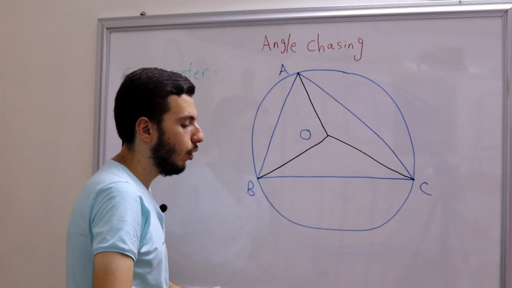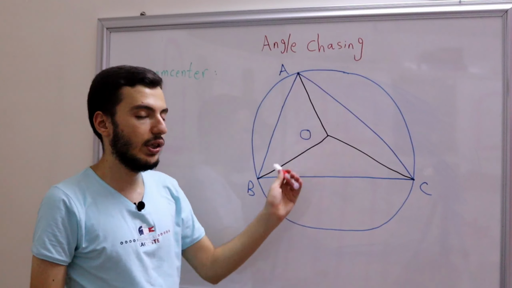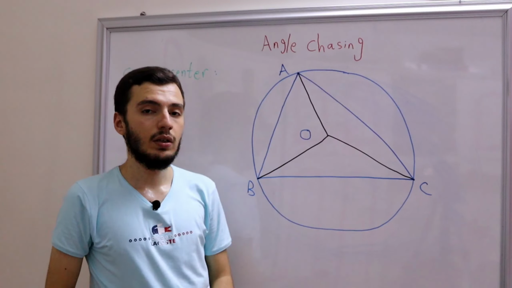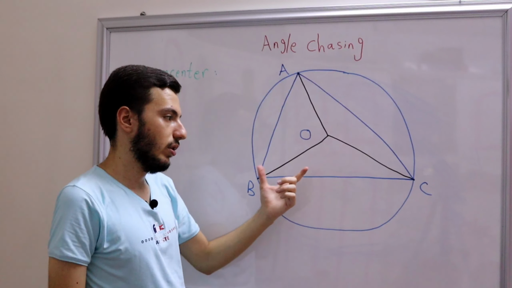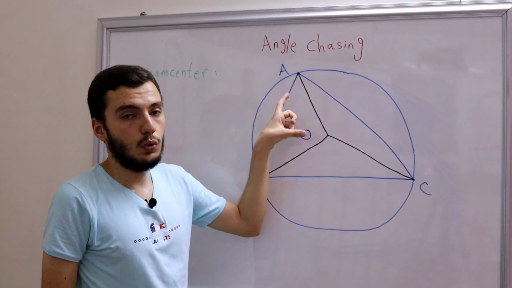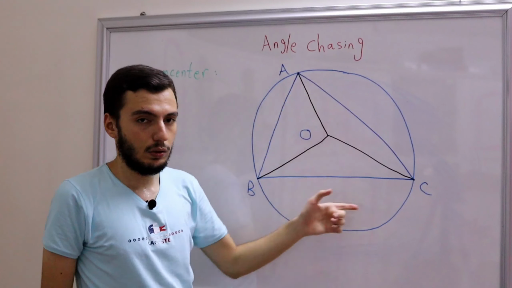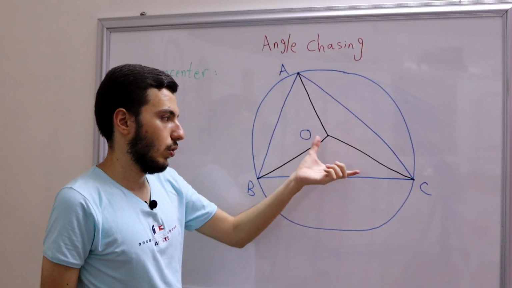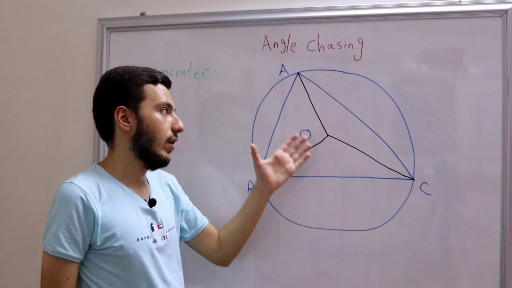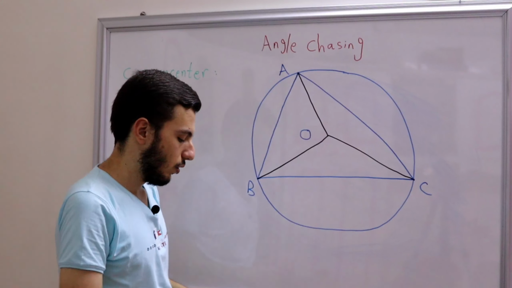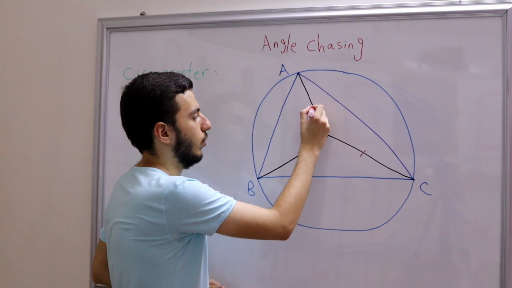All right. Okay, so the first thing we can say about these three segments, BO, OC, and OA, is clearly they are equal, right? So BO is equal to OC is equal to OA. All the lengths are equal because O is the center of the circle, right? That means that OB equals OC equals OA, and of course it is the radius of the circle itself. Okay, so simply that is equal to this, which is equal to this.